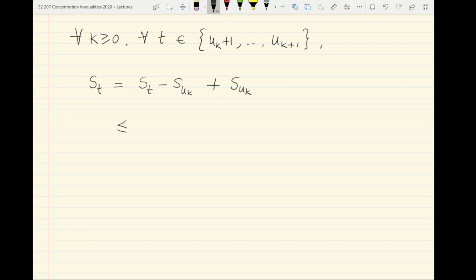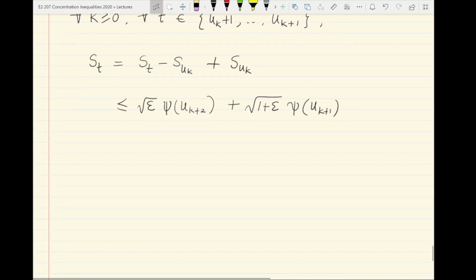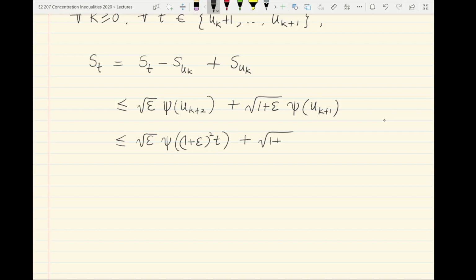So we know that by step 2 this is at most square root epsilon c of uk plus 2, and the second deviation is bounded with high probability by square root 1 plus epsilon c uk plus 1, and we just need to do some very basic algebra and bounding. So we know that t is within uk to uk plus 1, and so uk plus 2 must be at most 1 plus epsilon square into t, and c is a monotone function, plus square root 1 plus epsilon.